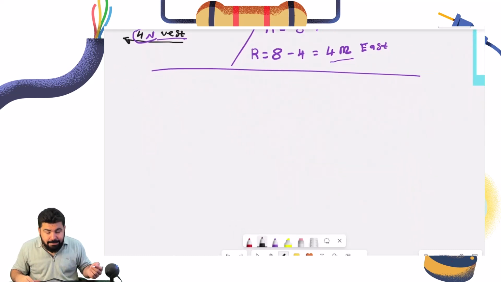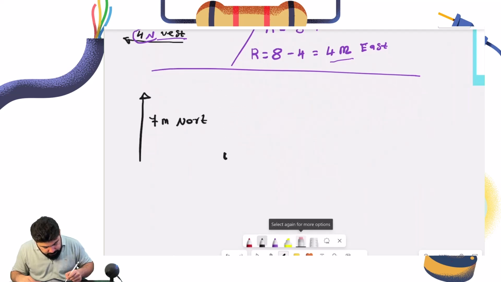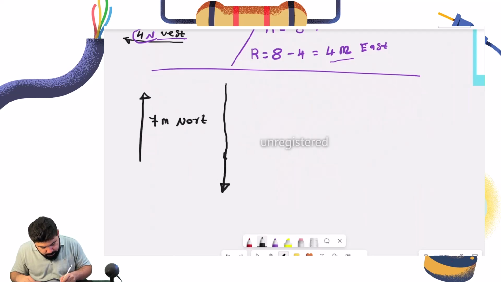Now, it's not always on the x-axis. It can be on the y-axis too. Let's say we have two vectors. This is equal to 7 meters north. And I have another one, which is equal to, then let's make this longer. This is equal to 10 meters south.